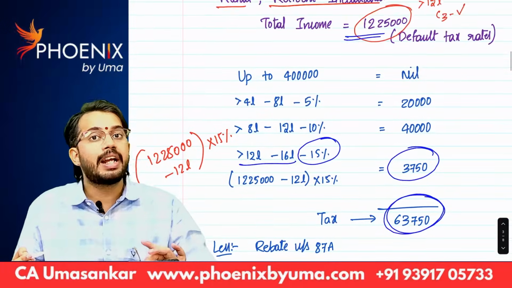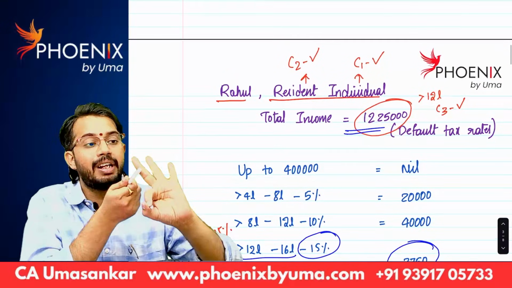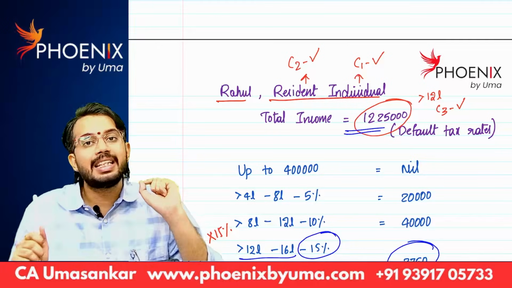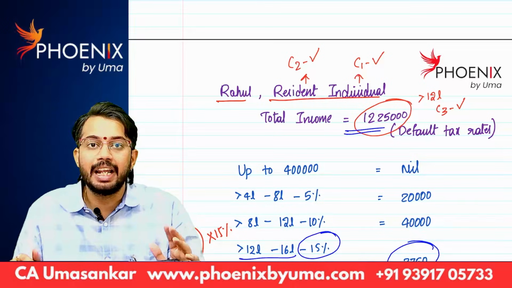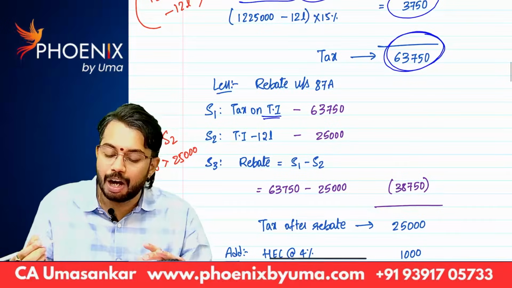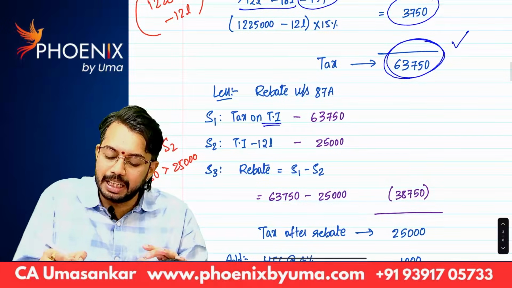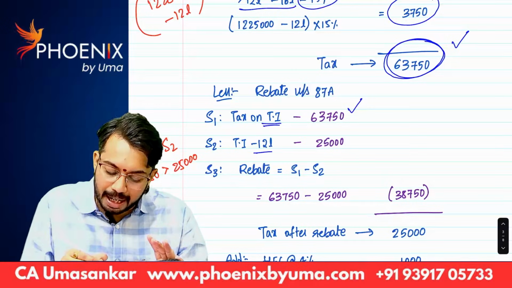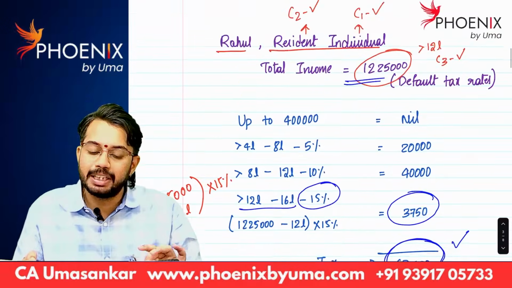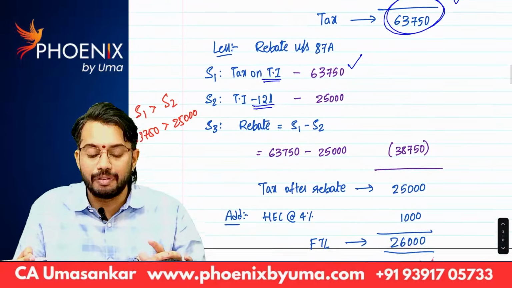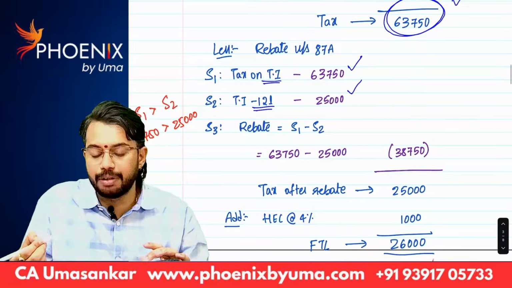Now 3 conditions are satisfied: individual, resident in India, total income greater than 12 lakhs. In this case, rebate will be calculated in 3 steps. Step 1, tax on total income. How much is tax on total income? 63,750. Step 2, total income minus 12 lakhs. How much is total income? 12,25,000 minus 12 lakhs, 25,000.